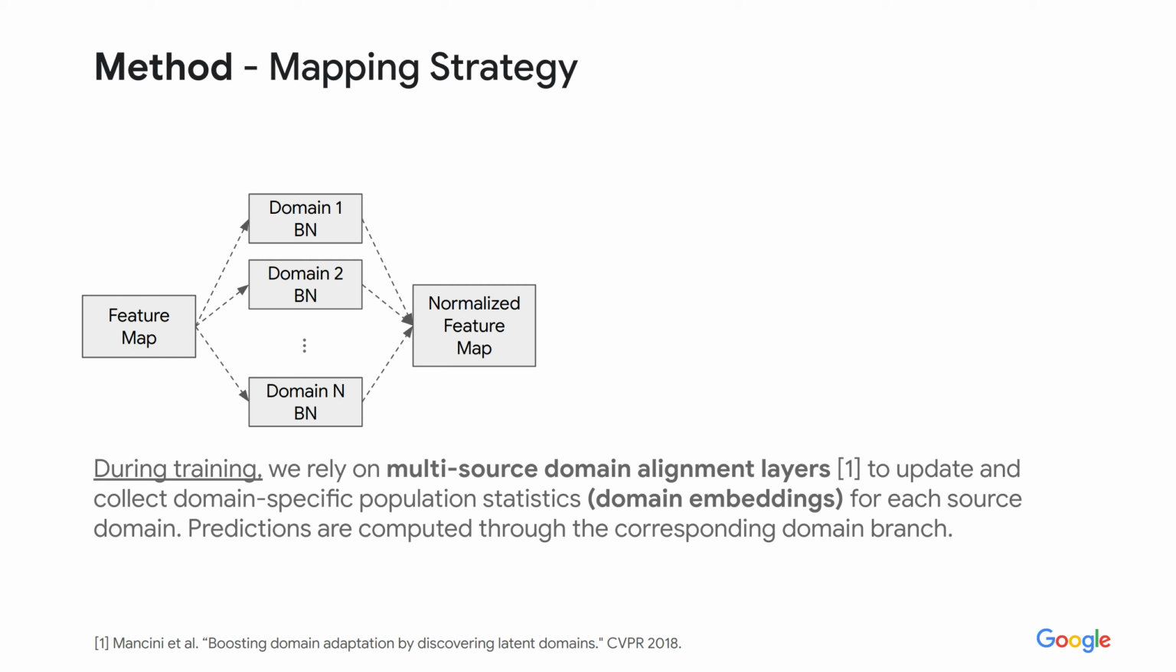We now present the mapping strategy that we propose to project training and test domains into the same latent space. In order to collect domain-specific population statistics to represent domain embeddings, we propose to rely on multi-source domain alignment layers.